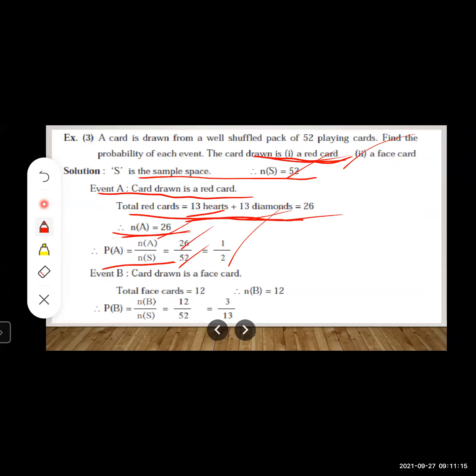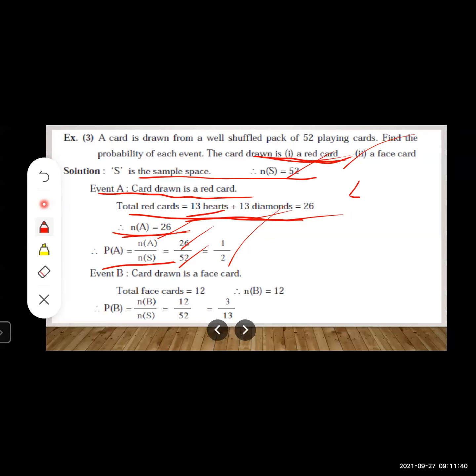Yes, heart card, diamond card, spade card and club cards, each of 13 cards, right? Now we are talking about face card, right? And in each type, for example, if we are talking about only heart card, there are 3 face cards. Which are the face cards? King, queen and jack.